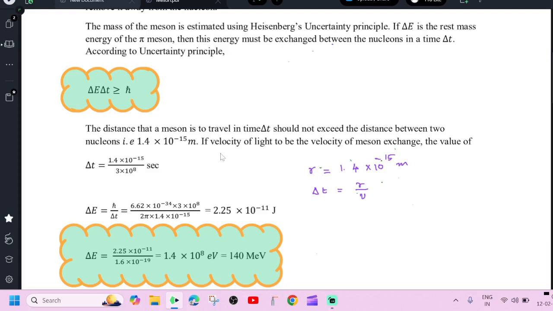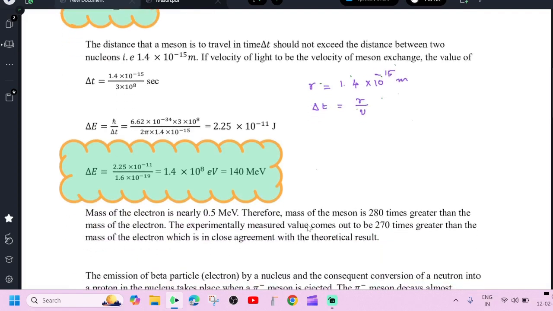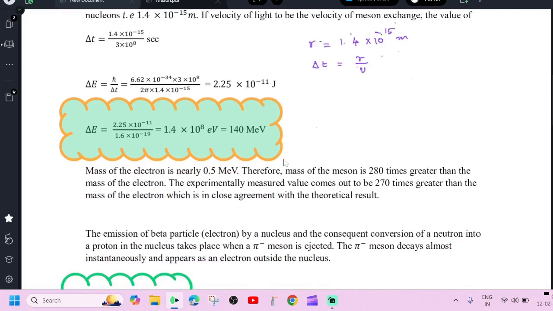So we can get delta t this much. Then delta E equals h cross divided by delta t, equal to 2.25 into 10 power minus 11 joule. To express the energy in terms of electron volt, divide this value by 1.6 into 10 power minus 19. Now the energy is 140 MeV. This is the energy of the meson.